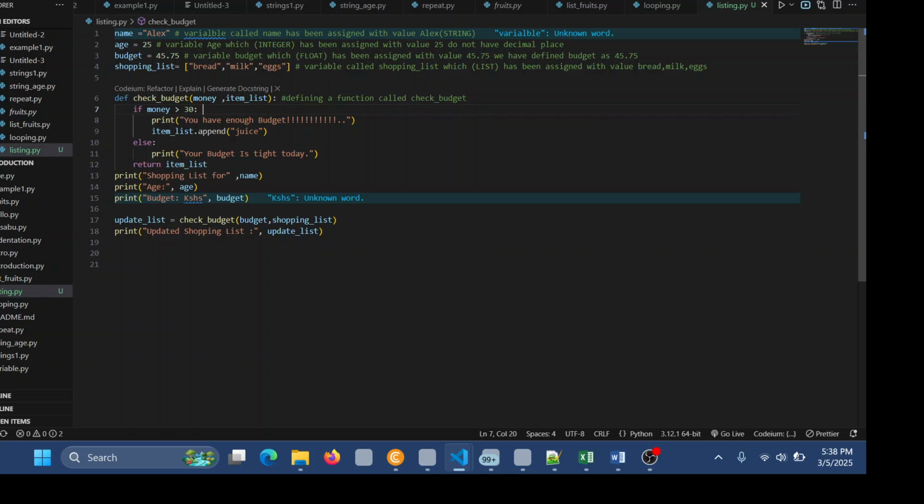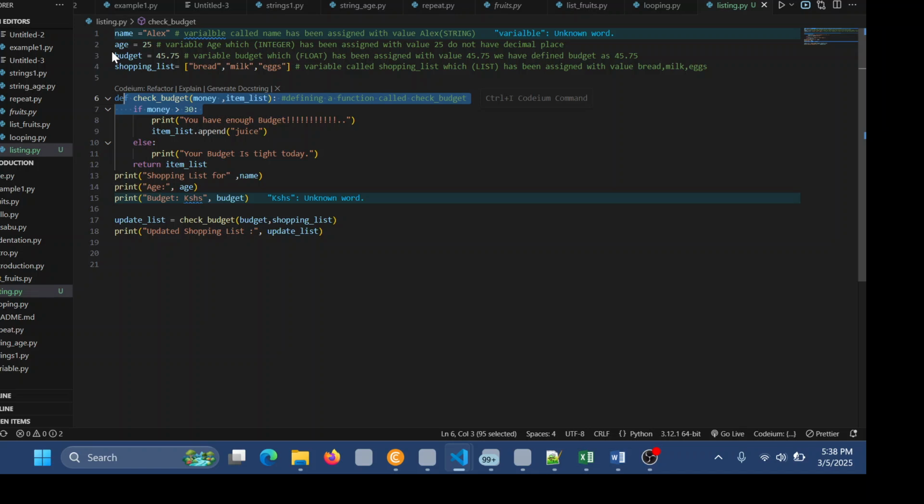This append will only happen if the condition is true. If the condition is true, then it will be passed. And the condition will be true because the budget that we have is more than 30 shillings, which is 45.75. I hope that one up to that point is clear.